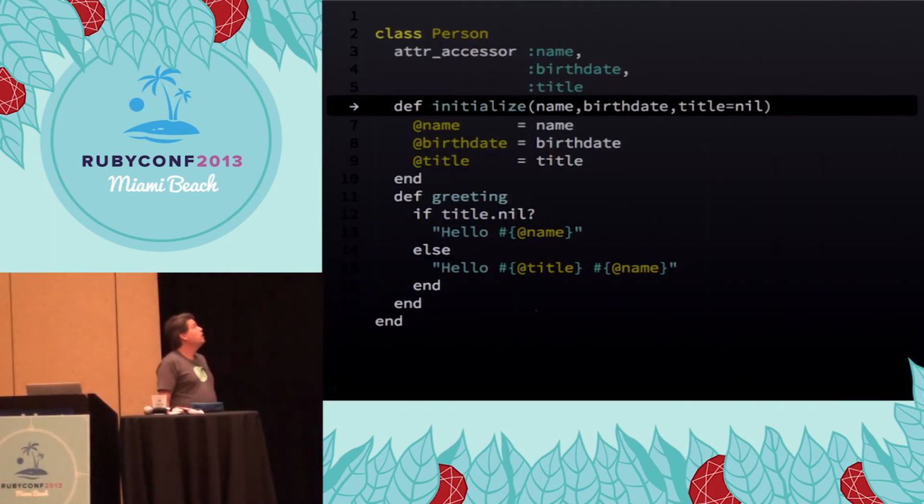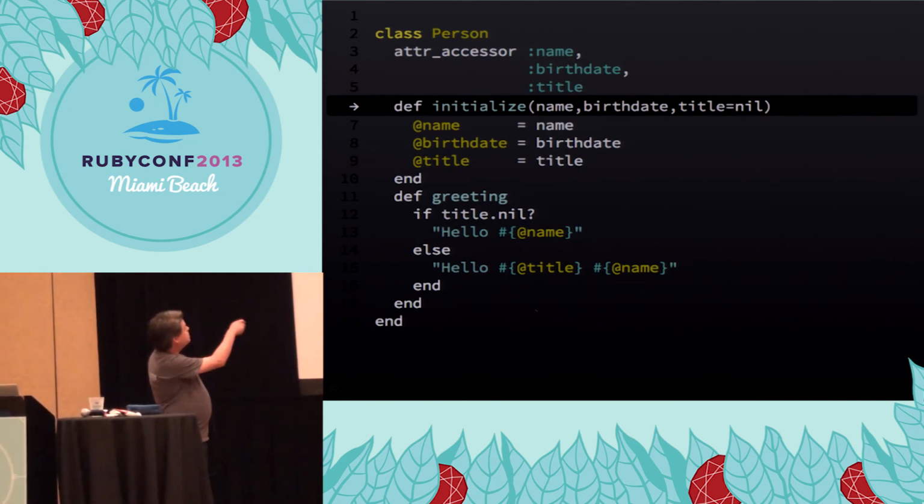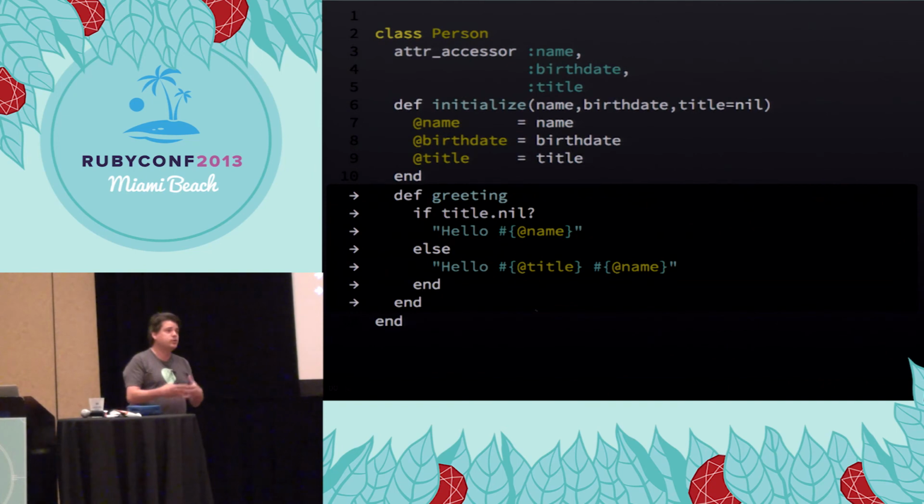So here's some code. It is a person. A person has a name and a birth date. And as you can see in the little highlighted line here, a person may or may not have a title. So typically we'll default that to nil so that you can create people without specifying explicitly nil or anything like that. You can see how this optional title affects our code. If title is nil, we say hello Bob, but if Bob has a title, we say hello Mr. Bob. It's very simplistic, but it's pretty typical of code that we write around nil.